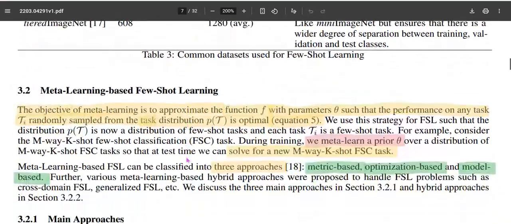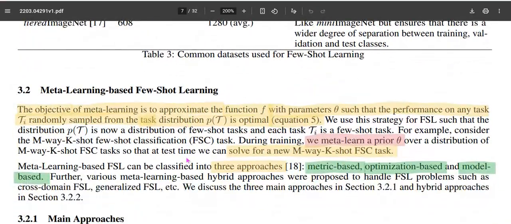Now we come to what is meta learning based few shot learning. Before going to few shot learning based on meta learning, let us give some overall idea of what we already discussed earlier. What is meta learning? The meta learning objective is similarly to approximate a function f with parameter theta, but here it tries to fit a function over a distribution of tasks.